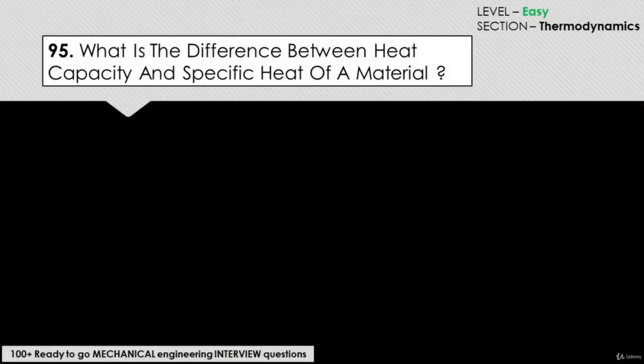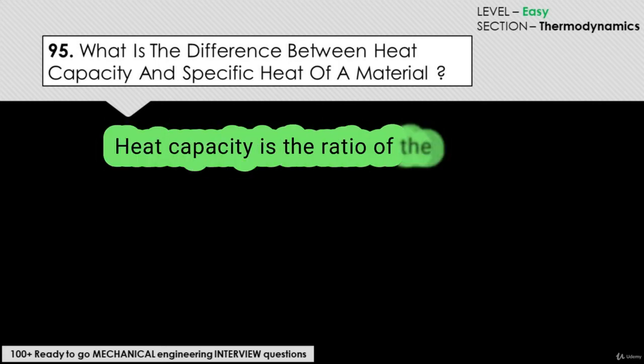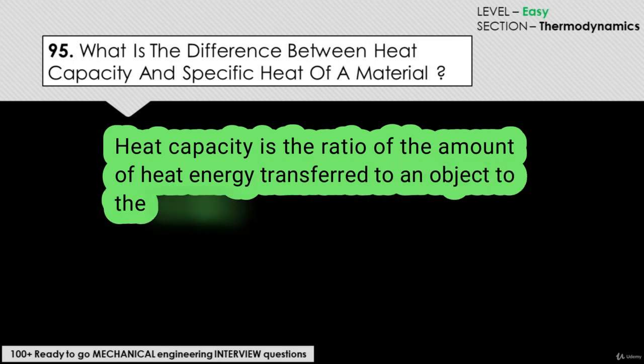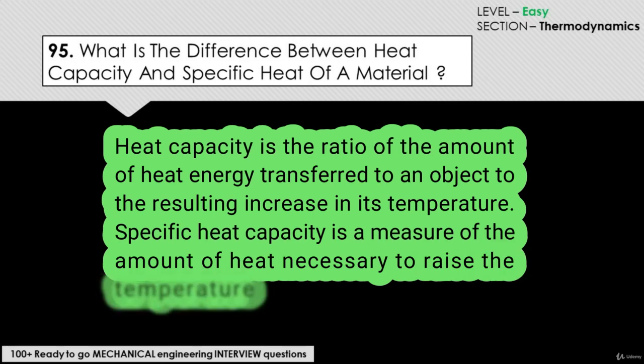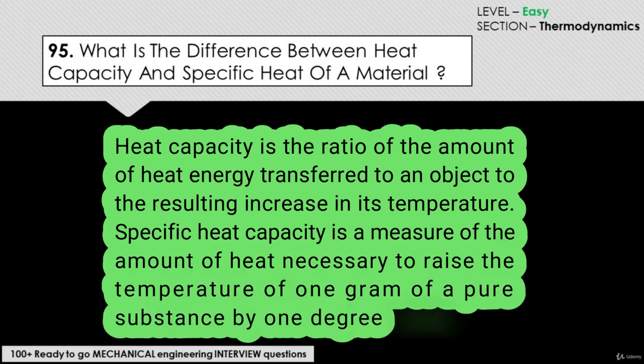What is the difference between heat capacity and specific heat of a material? Heat capacity is the ratio of the amount of heat energy transferred to an object to the resulting increase in its temperature. Specific heat capacity is a measure of the amount of heat necessary to raise the temperature of 1 gram of a pure substance by 1 degree Kelvin.